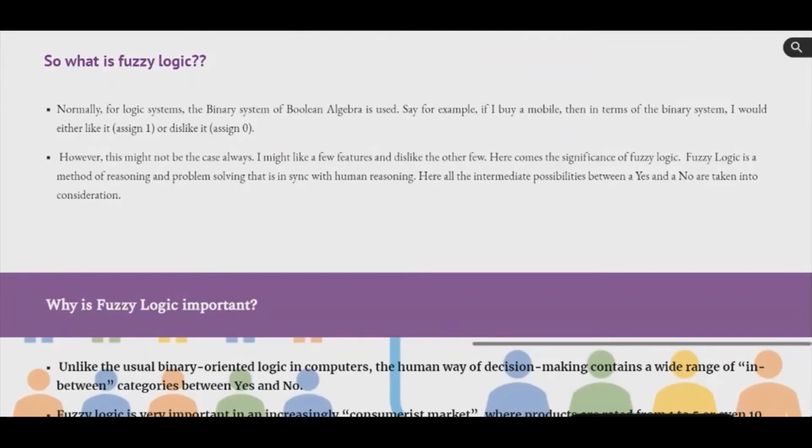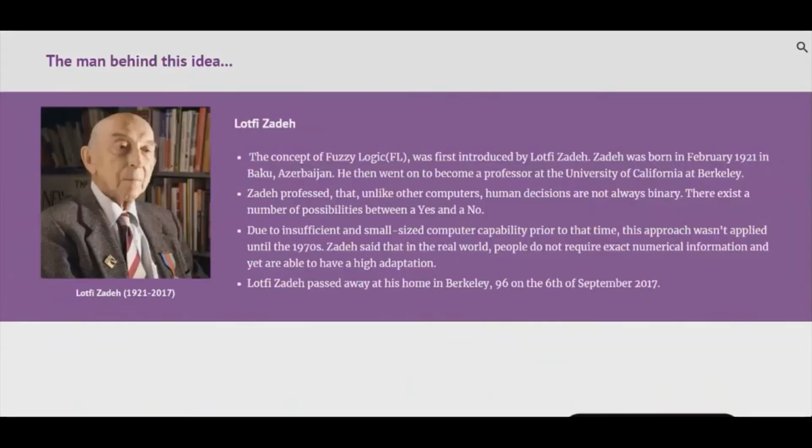Fuzzy logic is a method of reasoning and problem solving that is in sync with human reasoning. The credit for the invention of fuzzy logic goes to Lotfi Zadeh. Lotfi Zadeh proposed that, unlike the usual binary-oriented logic in computers, the human way of decision-making contains a wide range of in-between categories between yes and no. Fuzzy logic is very important in an increasingly consumerist market where products are rated from 1 to 5 or even 10 points, wherein every point has a different value.